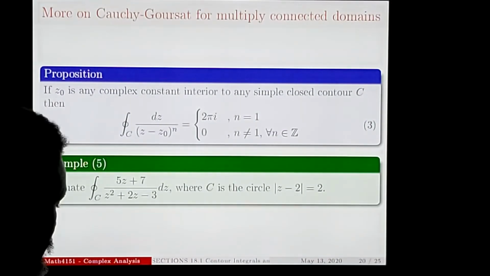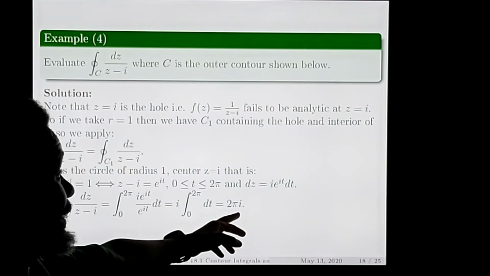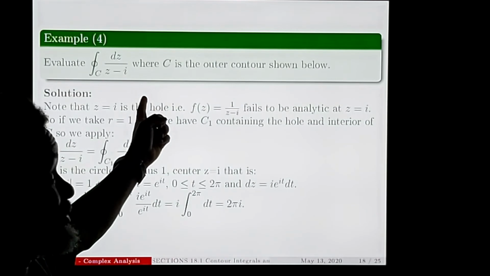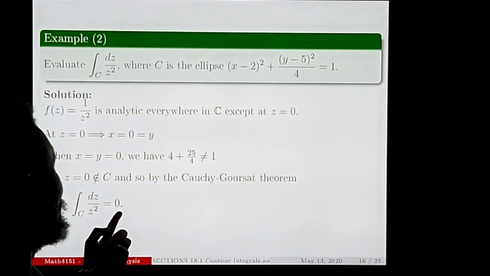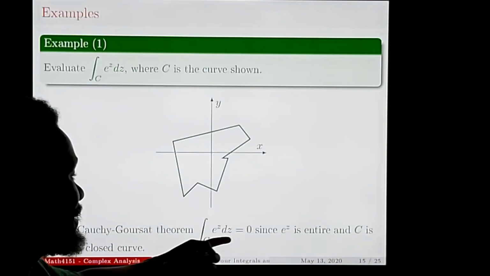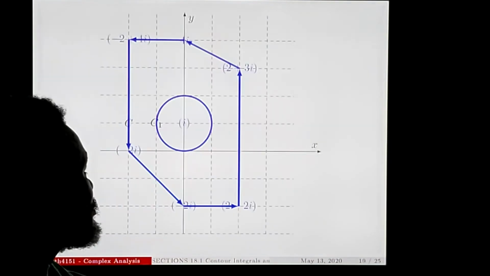Now, notice, just before I go, here we got the solution is 2 pi i. You have a hole, okay? If you don't have a hole, you have 0. Or you can isolate the hole. So that's basically what this summarizes.